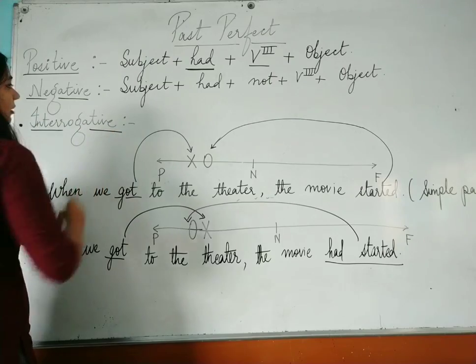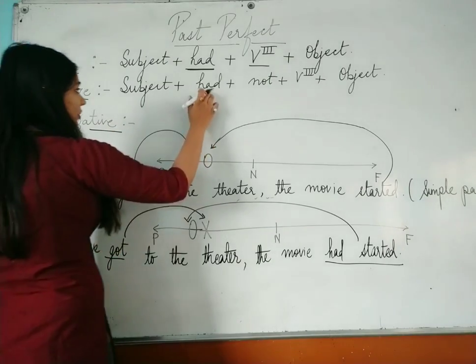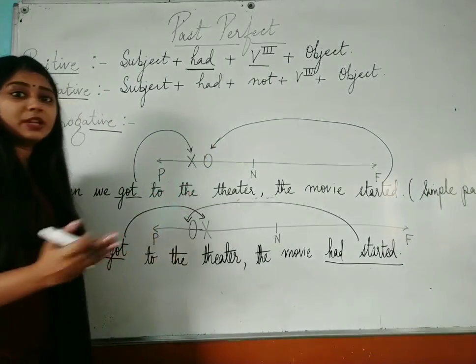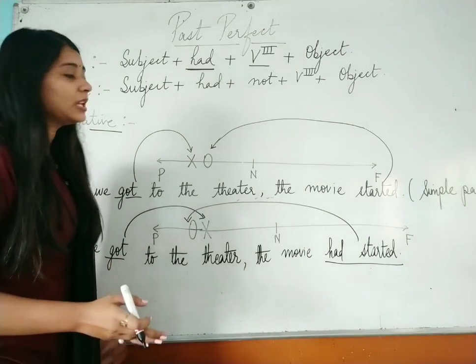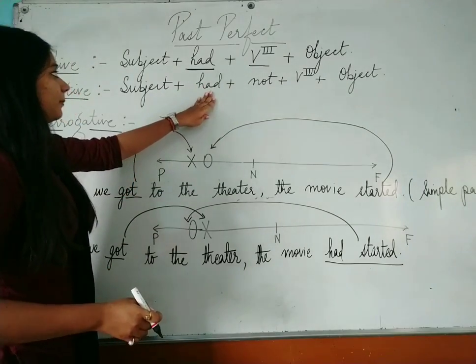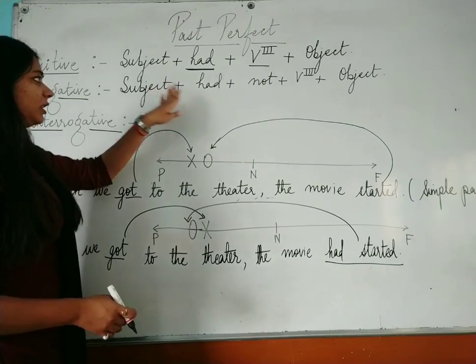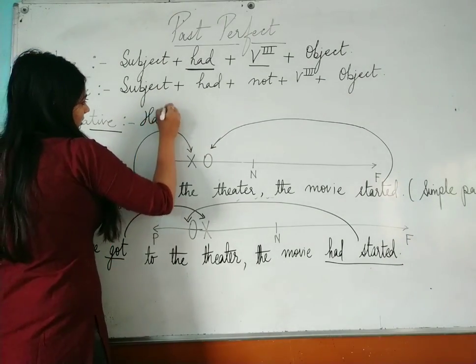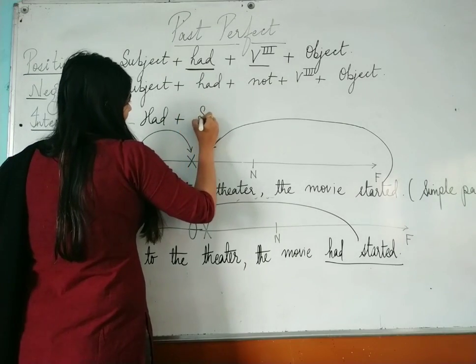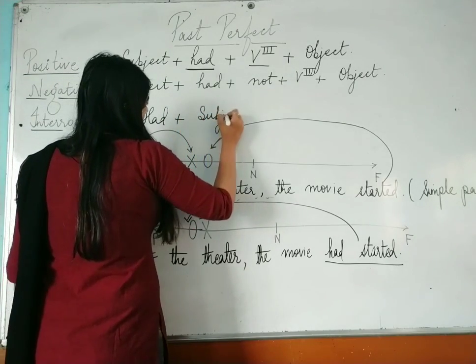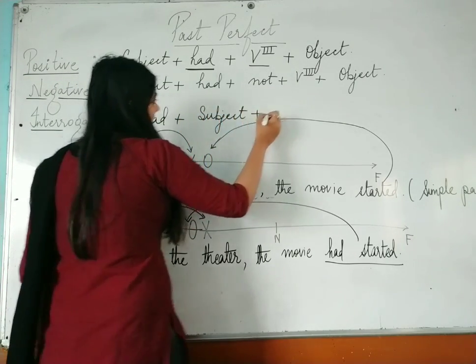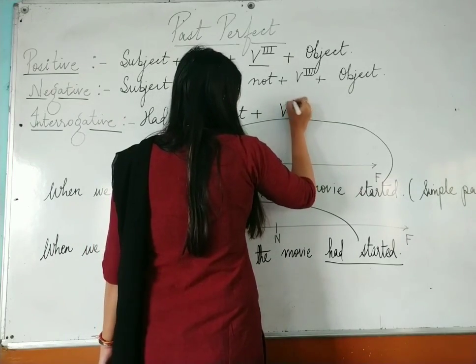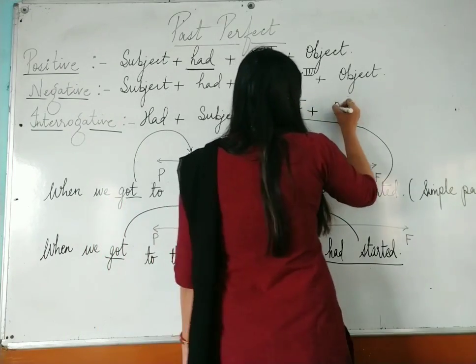Interrogative sentence, again what do we have to do? We just have to do the subject verb inversion. Subject verb inversion means that the auxiliary verb will come in the place of the subject, and the subject will go in the place of the auxiliary verb. So it will be had plus subject plus verb third form plus object.